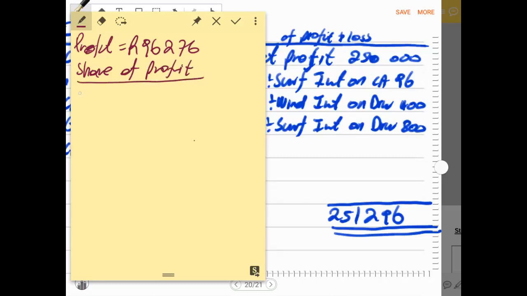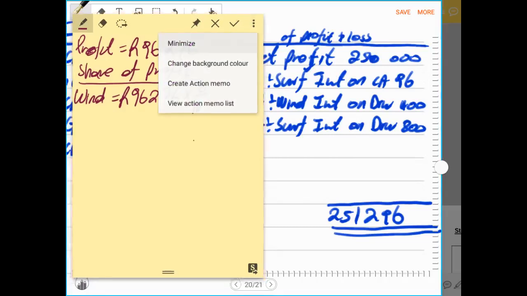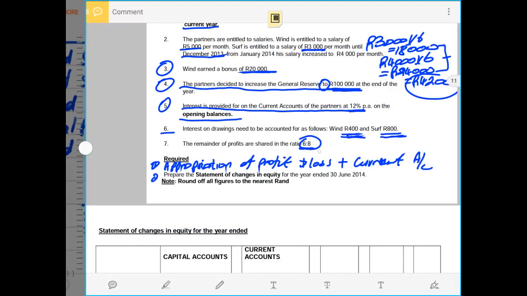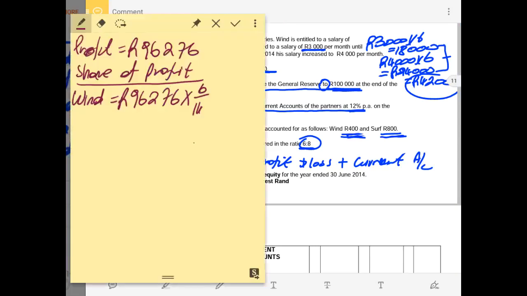So now we are sharing the profit among the two partners. Partner Wind will share the profit of 96,276 at the ratio of 6:14. Remember, we were told that partners share the profit in a ratio of 6:8. So now we add the two: 6 plus 8 is 14. Therefore you say 6, which is for the first partner, divided by the total of the ratio. Then that will give us the share of profit for Partner Wind as 41,261.